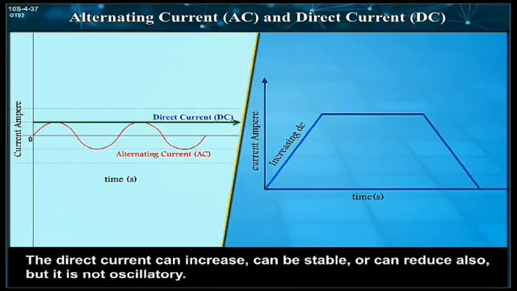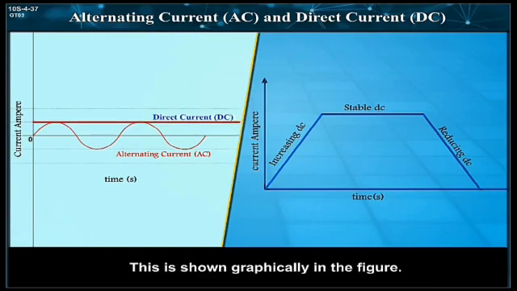The direct current can increase, can be stable, or can reduce also, but it is not oscillatory. This is shown graphically in the figure.